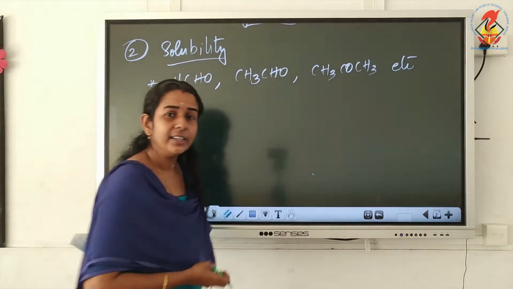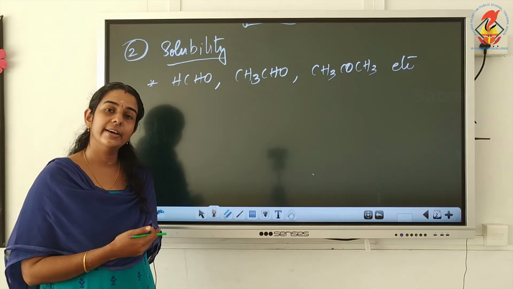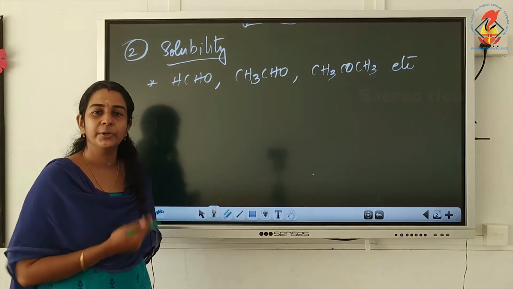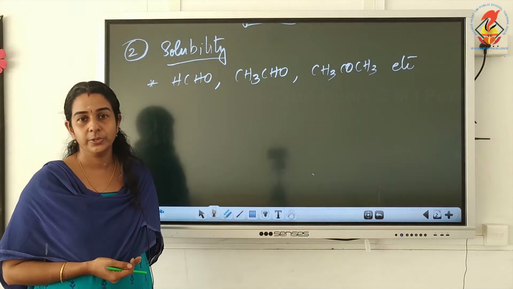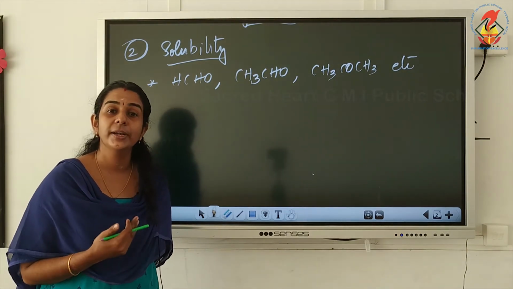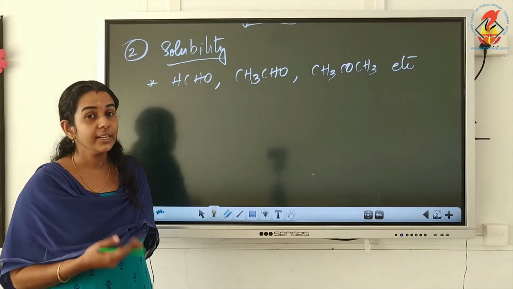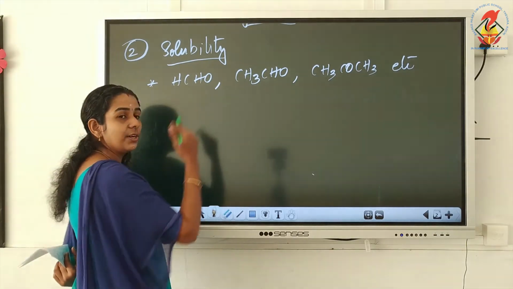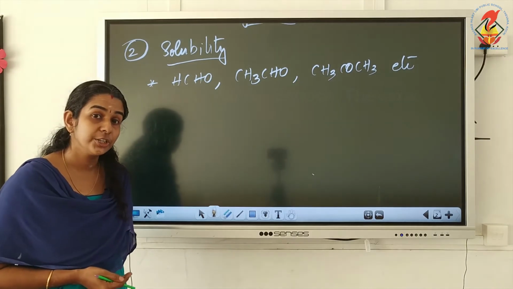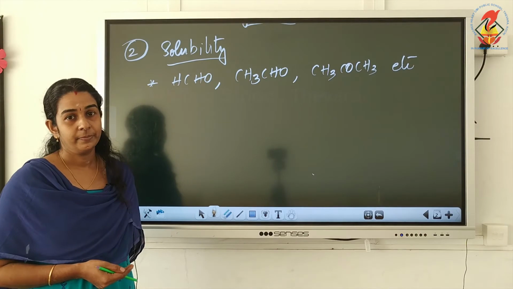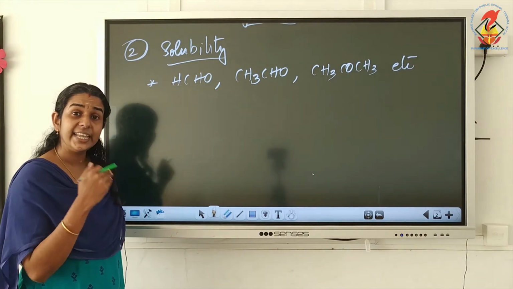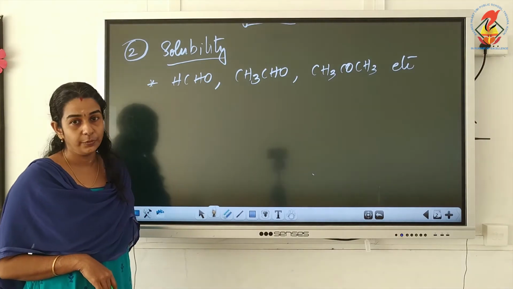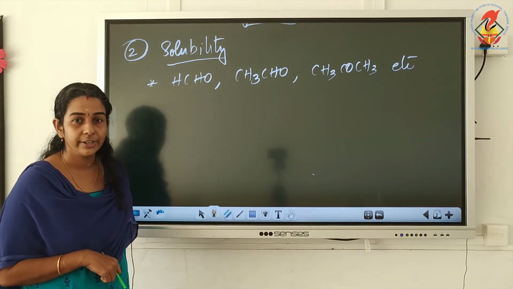So these are the lower aldehydes or ketones with less number of carbon atoms. Such aldehydes and ketones are highly soluble in water. What is the reason? Because all these compounds can form hydrogen bond with water. So how can we represent it? Wherever we write the answer as they can form hydrogen bond with water, we have to show the hydrogen bonding.